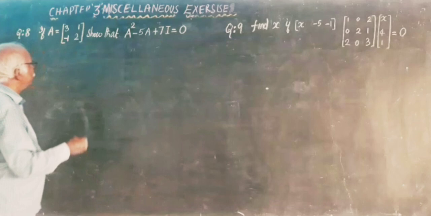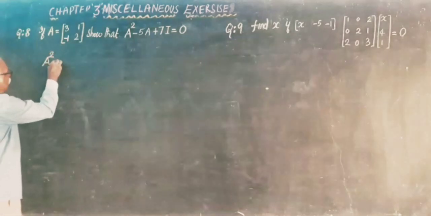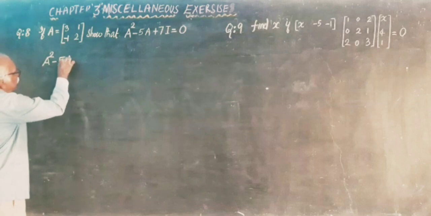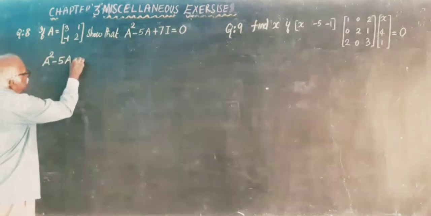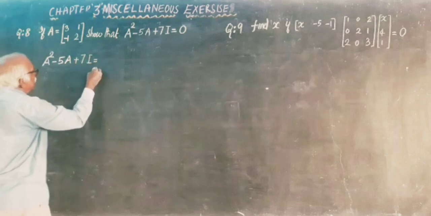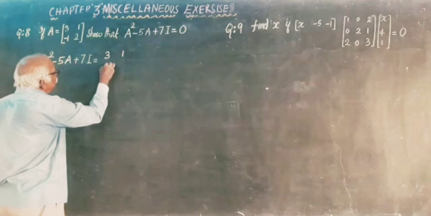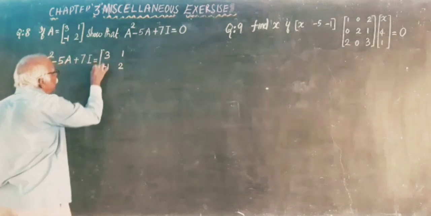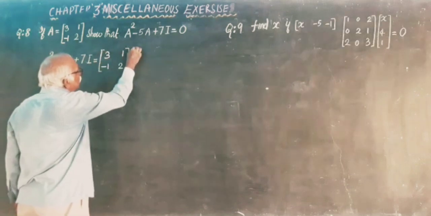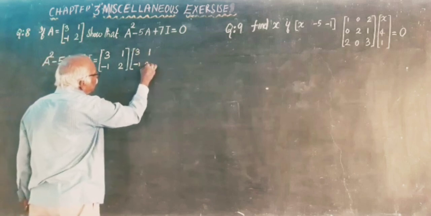So substitute A square minus 5A plus 7I. A square is A into A: 3, 1, minus 1, 2 times 3, 1, minus 1, 2.